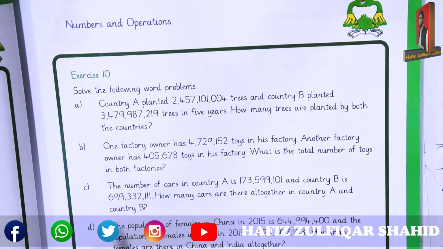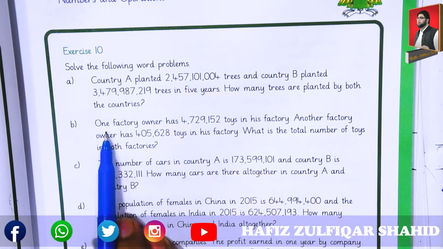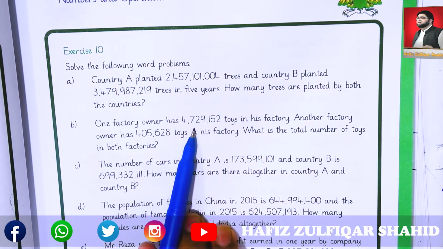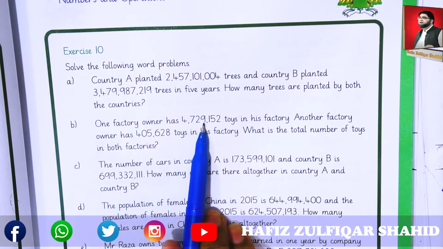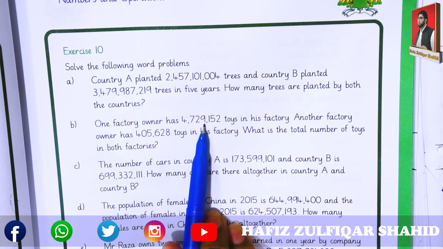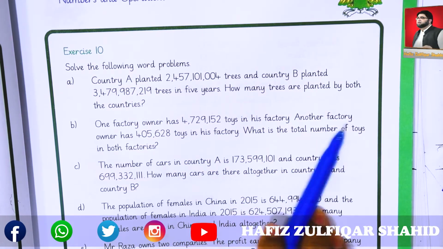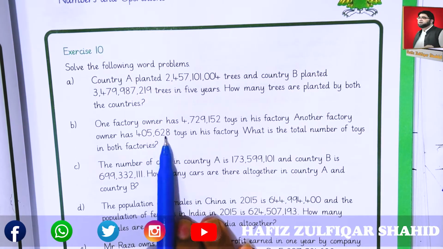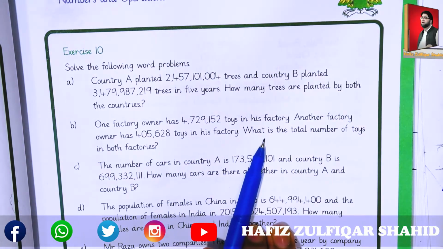Let's see the next question B. Read its statement. What we understand from it: one factory owner has 4,729,152 toys in his factory. Another factory owner has 405,628 toys in his factory.